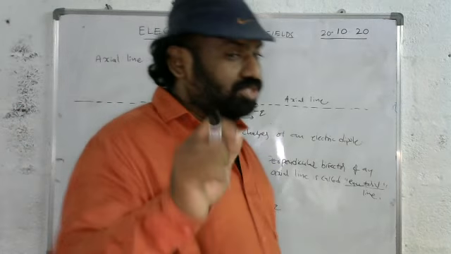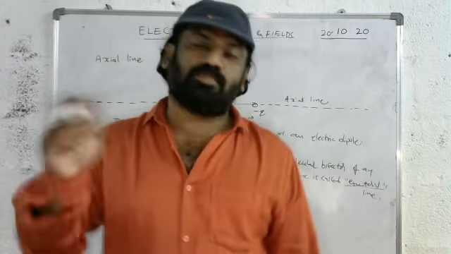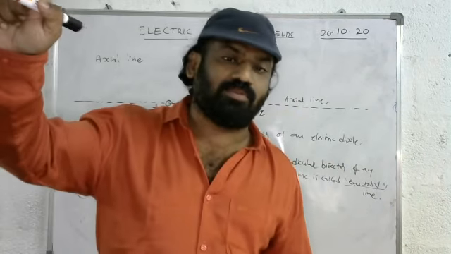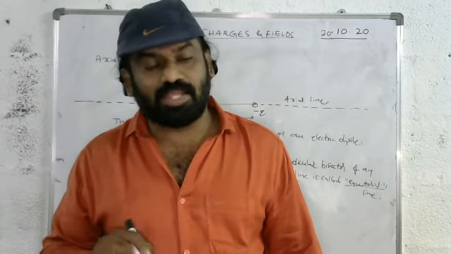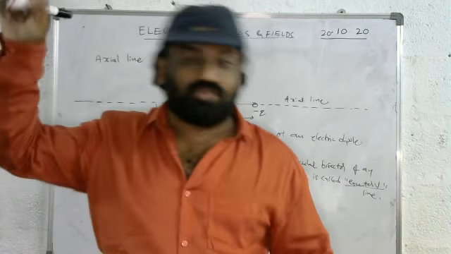Now our question is: determine the electric intensity at a point on the axial line of an electric dipole, which carries 4 marks. In a similar manner, the electric intensity at a point on the equatorial line.